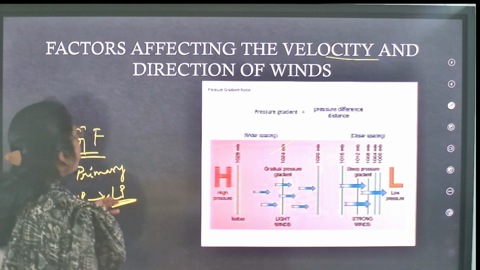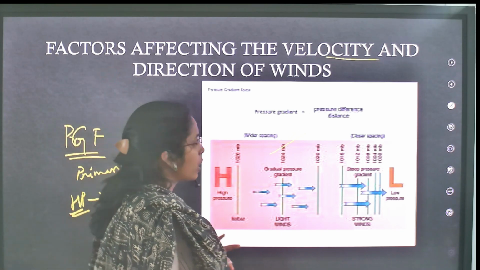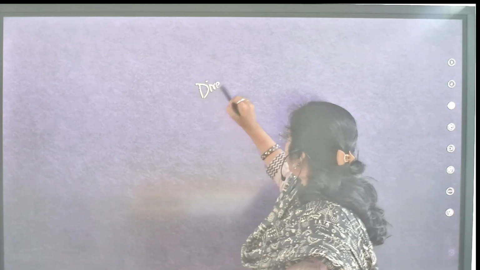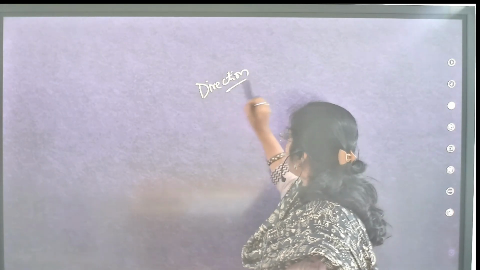If the pressure difference is not there, wind cannot move, right? So factors affecting: first, pressure gradient force; next, Coriolis force. Coriolis force is also very important. It affects the direction. Next, frictional force.